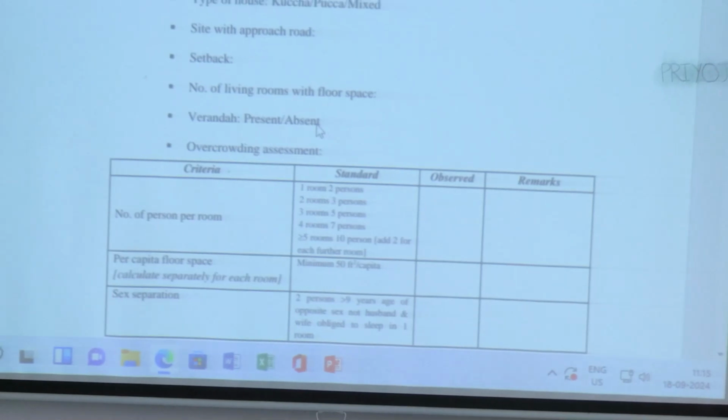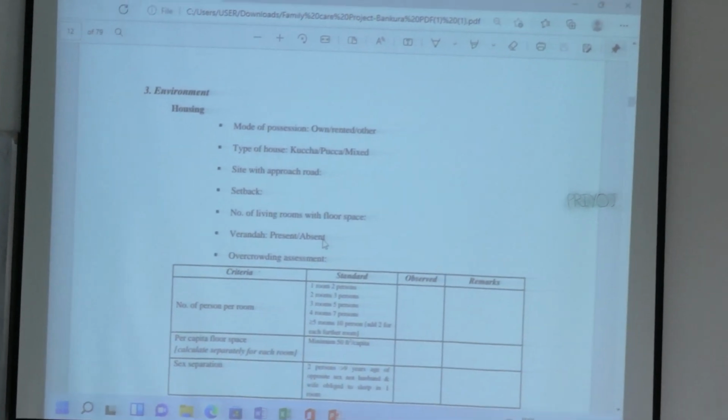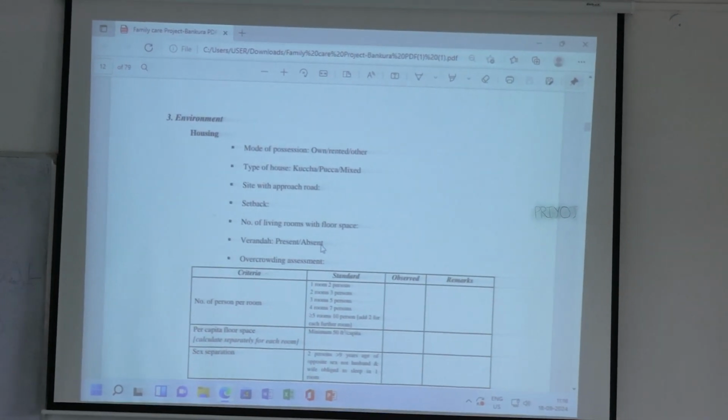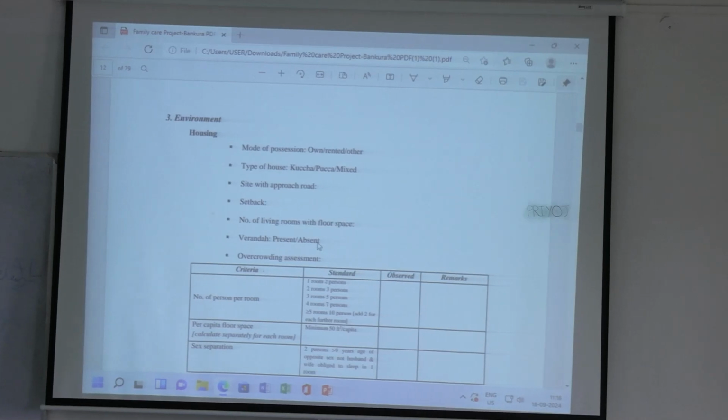In the environment, you have to do that. In each room, you have to measure the height and the length of the room and then calculate the area. So we have to calculate the area for certain calculations like overcrowding, if there is overcrowding present or not. So we are coming to that later.